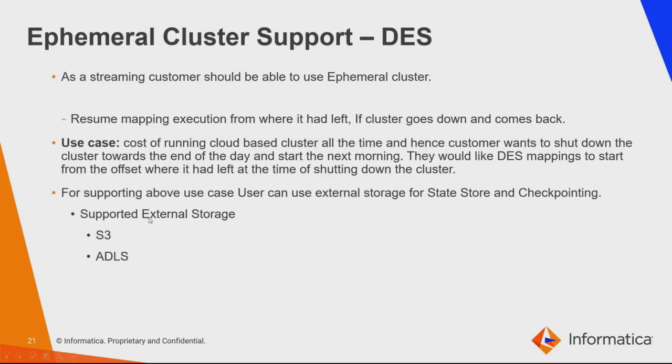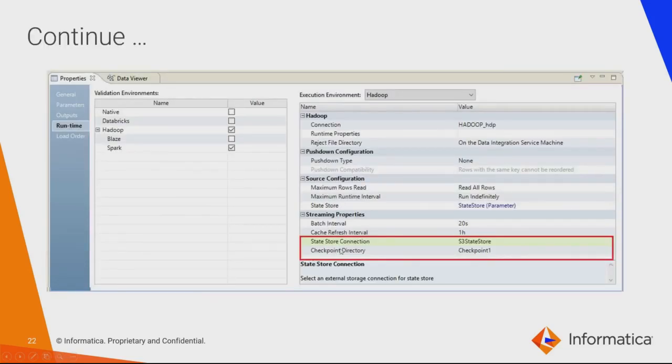The state store location can be of any S3 or ADLS. This is the screenshot which I have taken from the 10.4 DI developer tool. As you see, two new properties got added: one is the state store connection and the other is the checkpoint directory. This checkpoint directory will store all the offset addresses. So if you would like to start the mapping from where it has stopped, then it picks the latest or the last offset address from the checkpoint directory and resumes the mapping from where it had left.